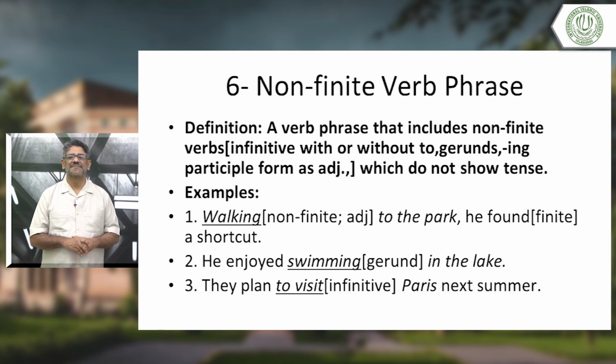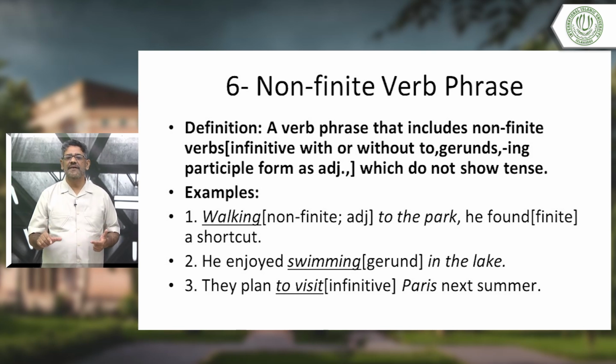A shortcut. 2. He enjoyed swimming. What is swimming here? Swimming is a gerund here. It is doing the work of a noun. But teacher, how would I know that? Can you explain me this? Like, remove it. Remove swimming from here.